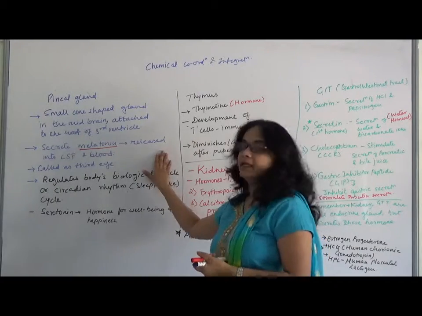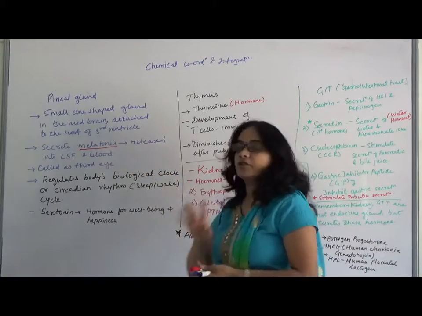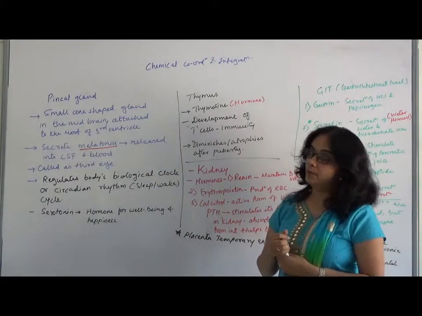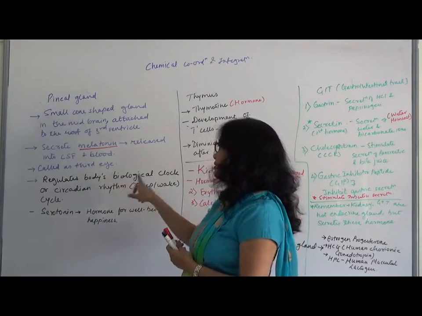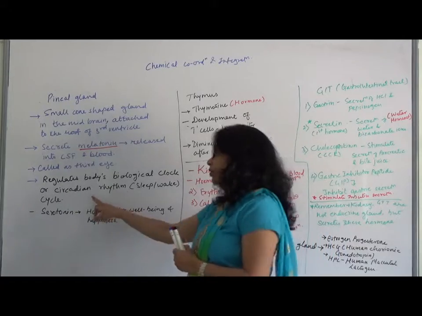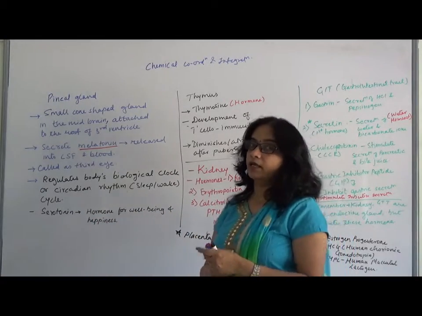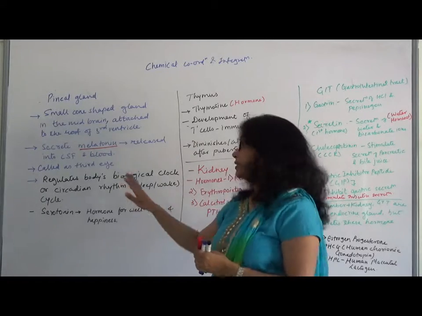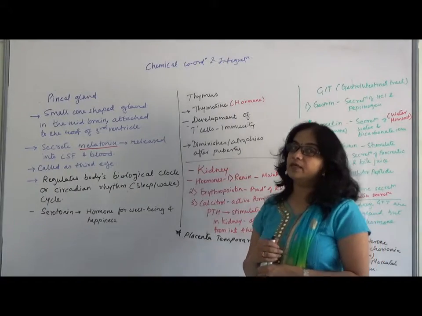Now the pineal gland secretes the hormone melatonin, and that melatonin secretion is released into the CSF and blood. Now what does melatonin do? Melatonin regulates the body's biological clock, or what is called the circadian rhythm, जो अपना 24 hours का cycle होता है,